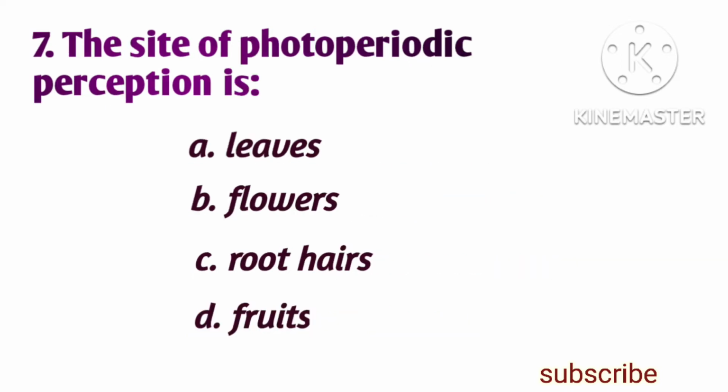The site of photoperiodic perception is option A, leaves. Option B, flowers. Option C, root hairs. Option D, fruits. The correct answer is option A, leaves.